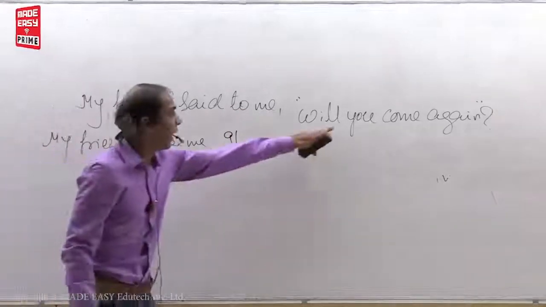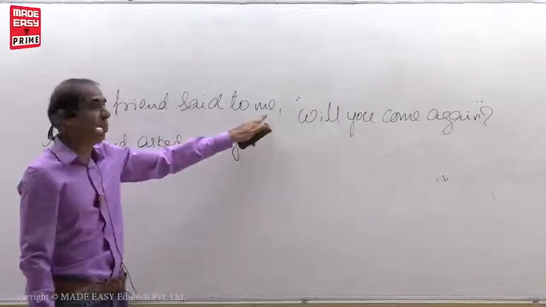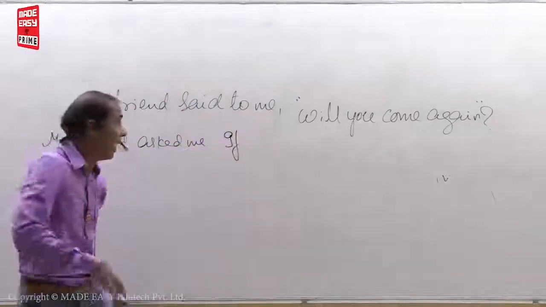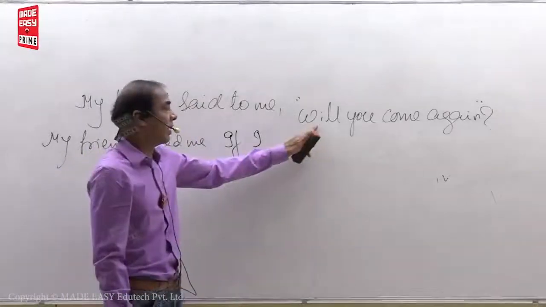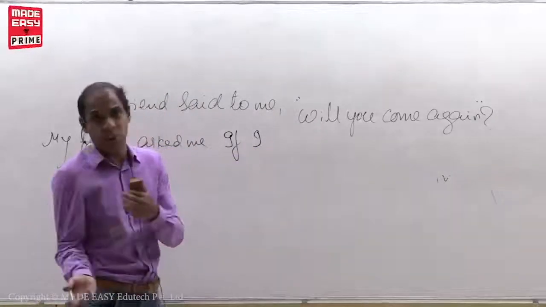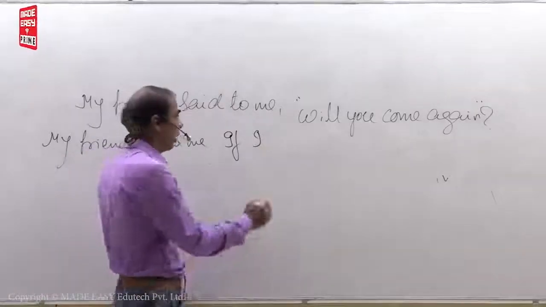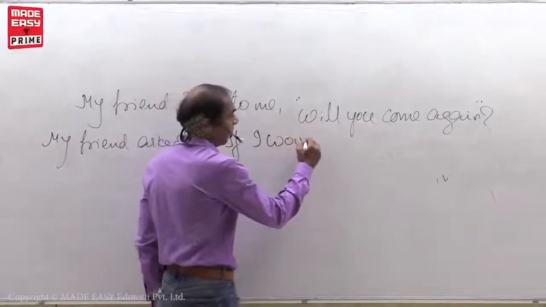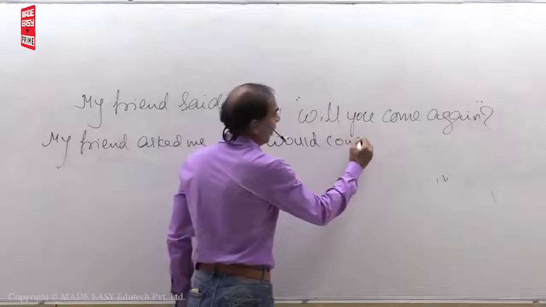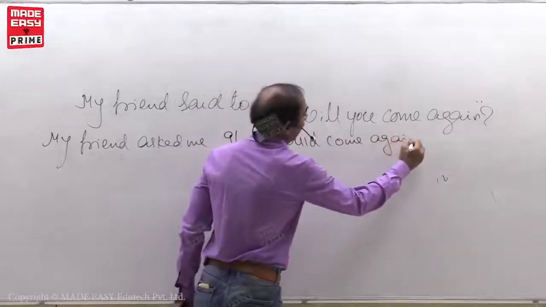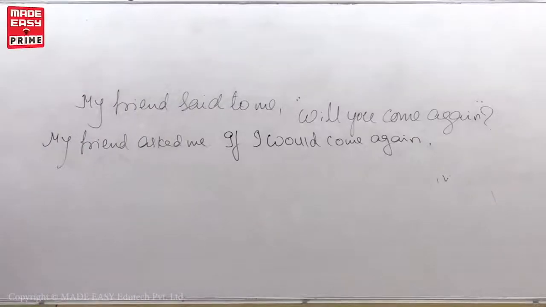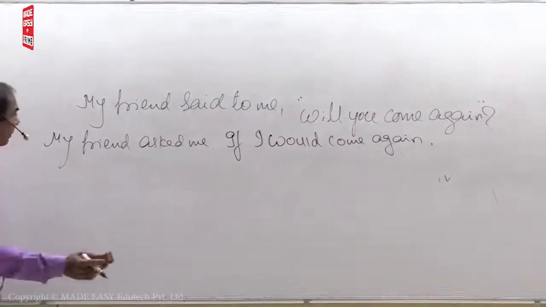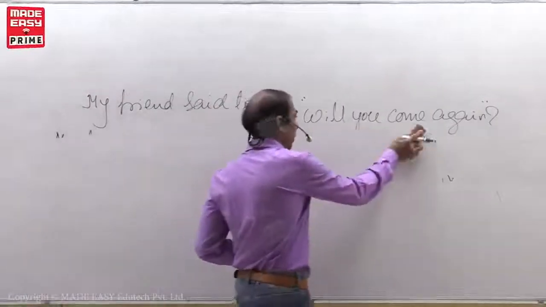If. Again, you changes as reporting verb object, me. Again, me changes as I. If I. What I told you? In the case of will, change as would. In the case of shall, change as should. If I would come again. That's it. Very easy. Okay, my students. Next, model number 3.